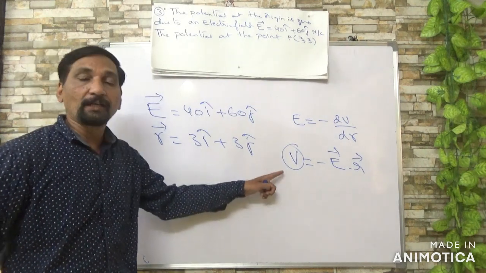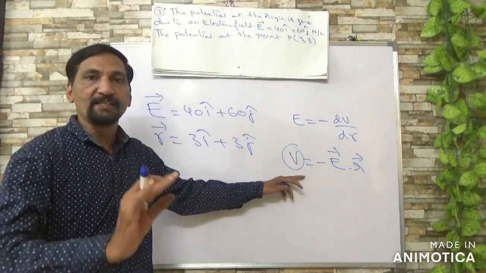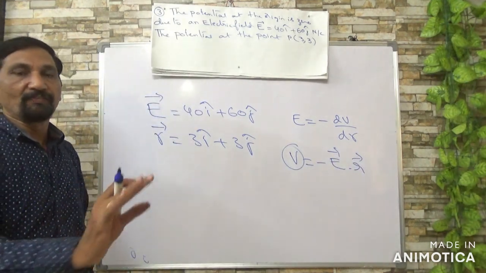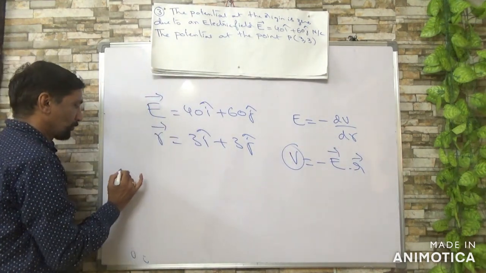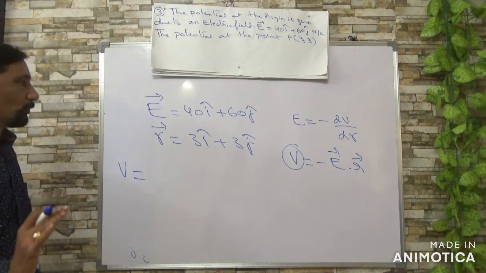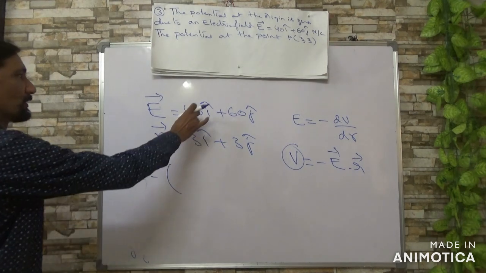So electric potential at a point is given by the dot product of the electric field strength and the position vector. So electric potential V is equal to the dot product, with a minus sign, of these two.